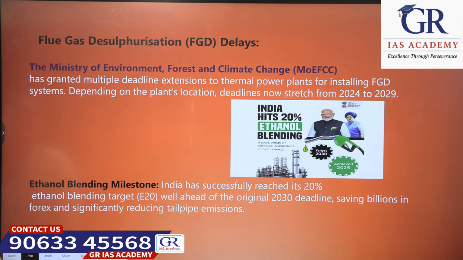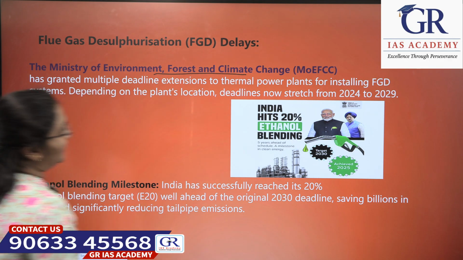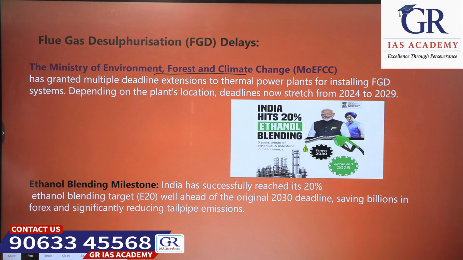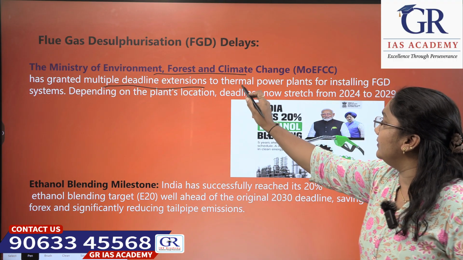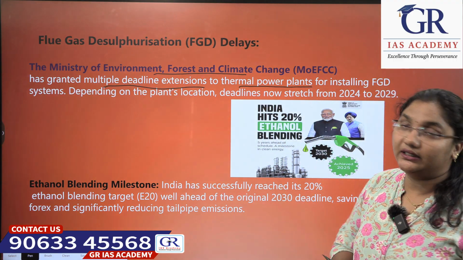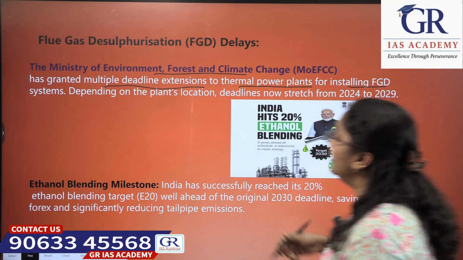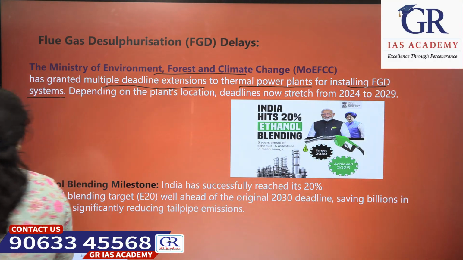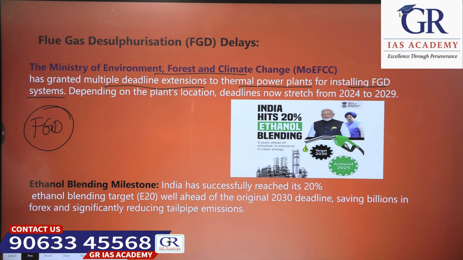Next, let's see flue gas desulfurization delays. What is it? The Ministry of Environment, Forest and Climate Change has granted multiple deadline extensions to thermal power plants for installing flue gas desulfurization systems, FGDs.